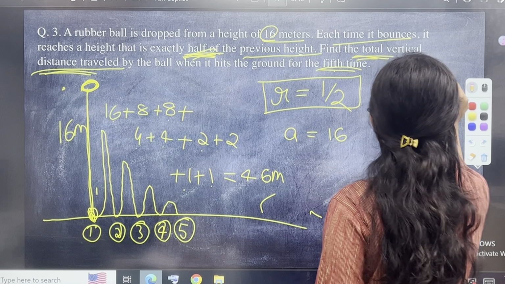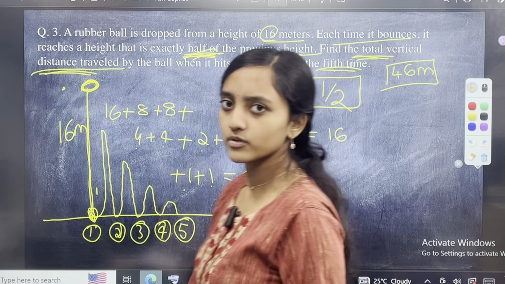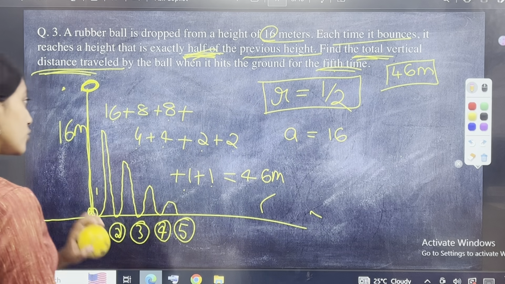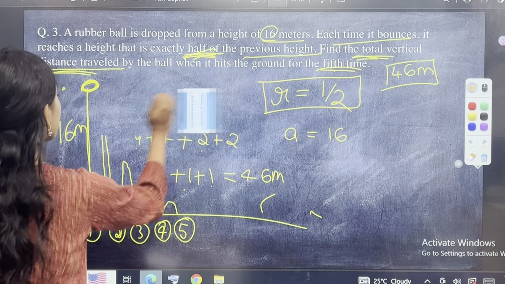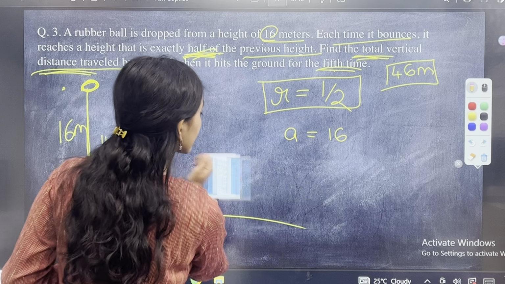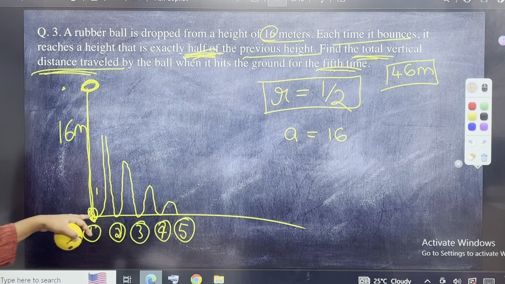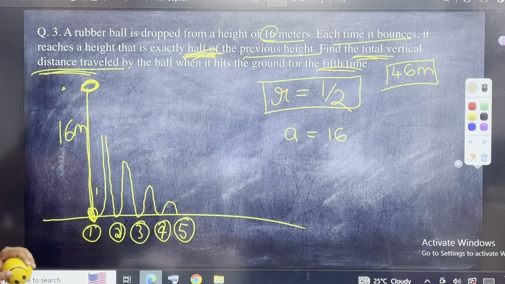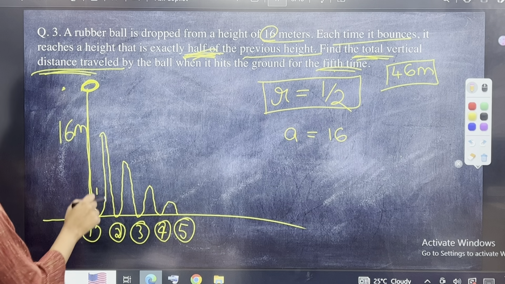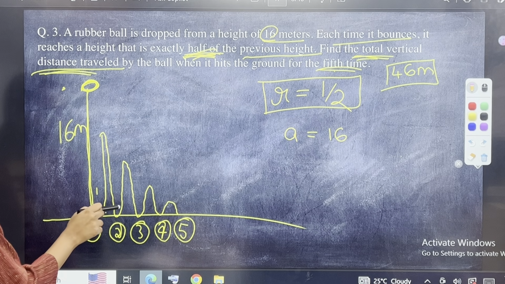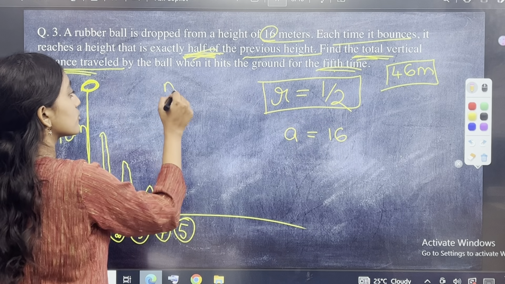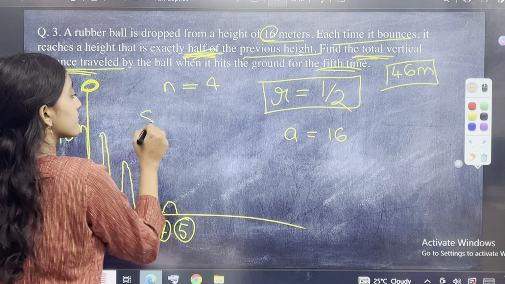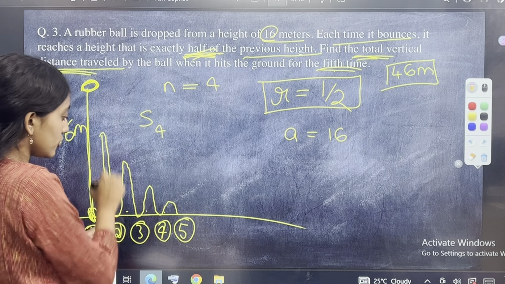But is this how I'm supposed to solve it? What if I'm not able to think of it like this? Let us use GP. Okay, if you're using the concept of geometric progression, you have to understand that first bari after it has hit the ground, you have once, twice, thrice, 4 times. So if you consider n is equal to 4, S4, because यहाँ सभी जगह पे दो बार हो रहा है,